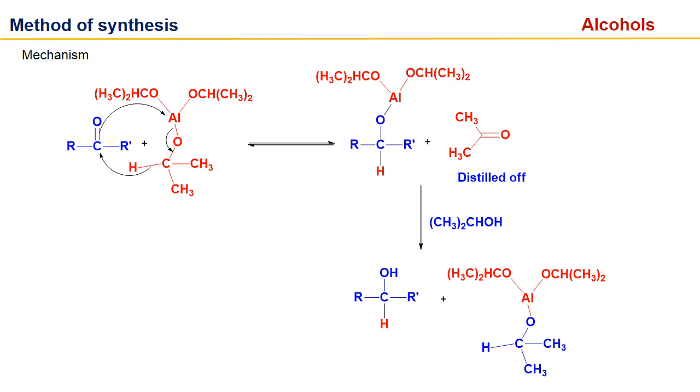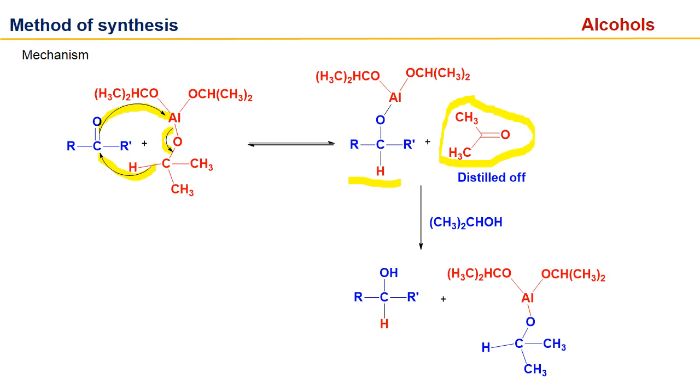Now we have the mechanism. In the mechanism you can see the carbonyl oxygen will attack the aluminium. Aluminium will rearrange its electrons and finally the hydride will attack the carbonyl carbon. So it will give us the complex where the hydride gets attached to the carbon and the oxygen is attached to the aluminium, and we get acetone.